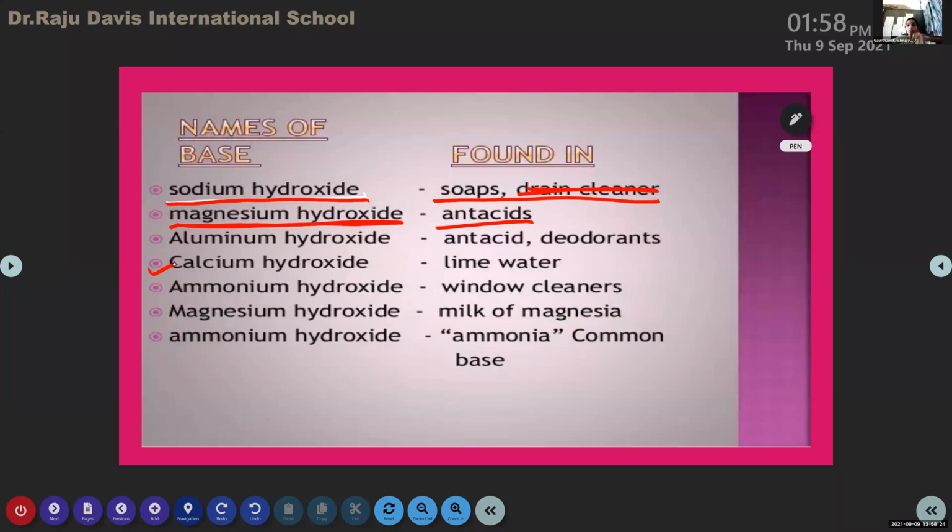Ma'am, there are two magnesium hydroxide entries. Both are right. You don't need to write it twice. Along with antacids, write milk of magnesia.